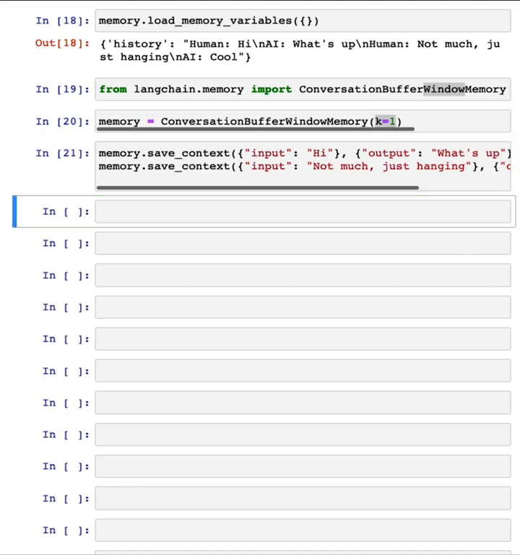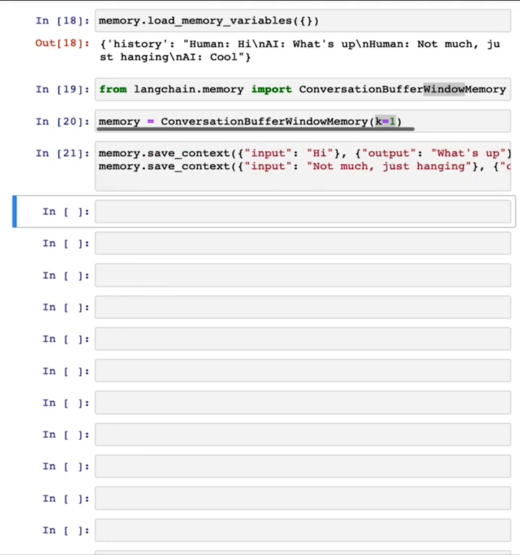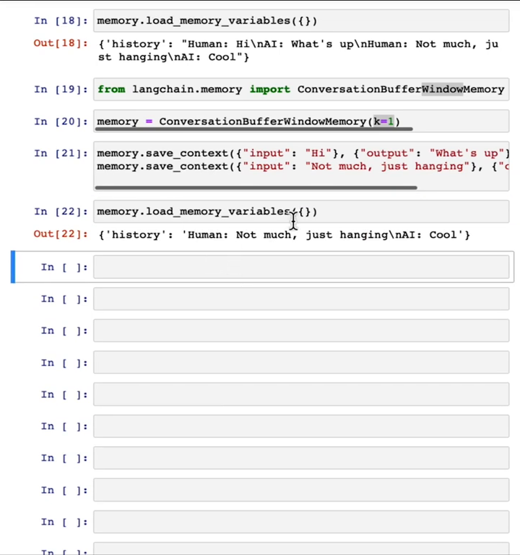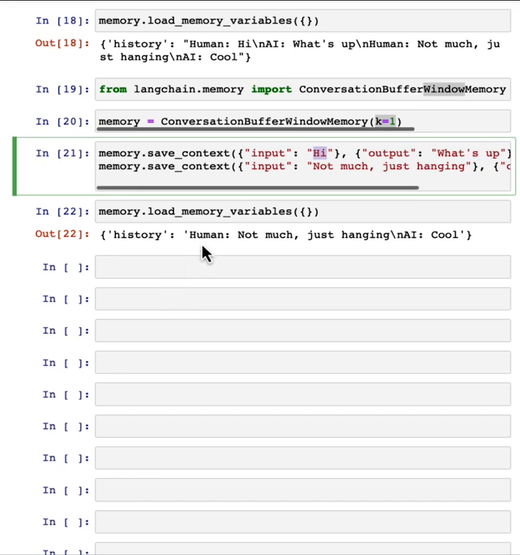So now if I were to have it save context, "hi, what's up," "not much, just hanging," and I look at memory.load_memory_variables, it only remembers the most recent utterance. Notice it's dropped "hi, what's up." It's just saying human says "not much, just hanging," and the AI says "cool." That's because k was equal to 1.